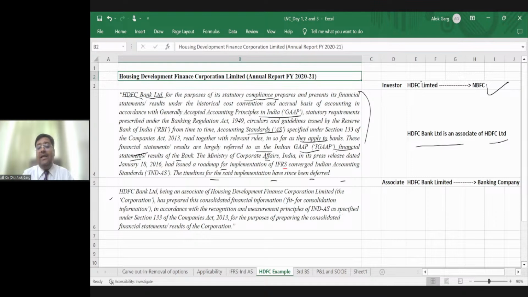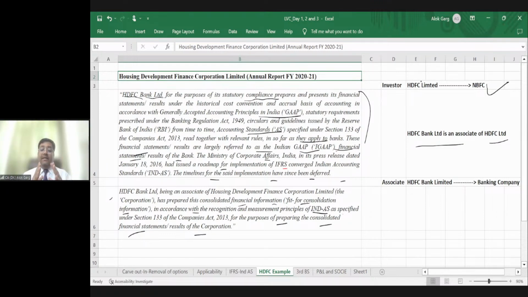HDFC Bank, being an associate of HDFC Limited, has prepared this consolidated financial information, fit for consolidation information meaning accounts, in accordance with Ind AS for the purpose of preparing the consolidated financial statements or results of the corporation, meaning HDFC Limited.